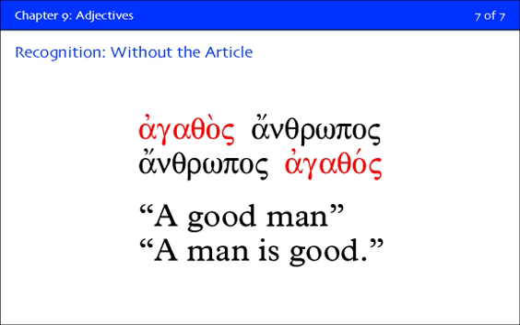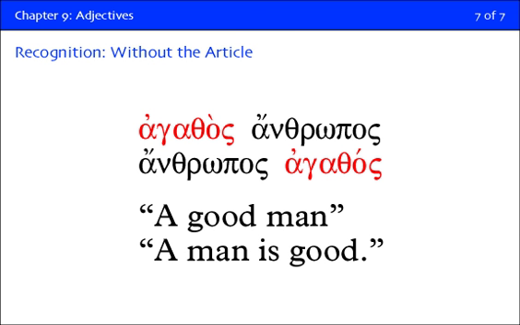The problem becomes, what if there aren't any articles? In other words, there's no clue. You don't have the help of the article. There's only one way to translate these, and the answer is context. In other words, you simply have to look at the context of the sentence and ask yourself what makes sense.